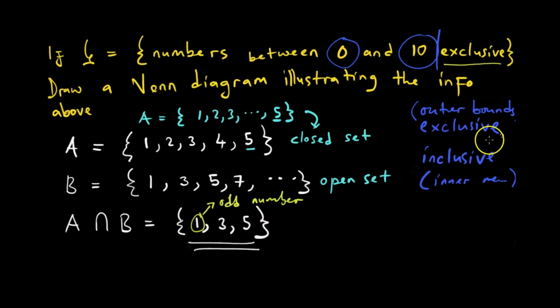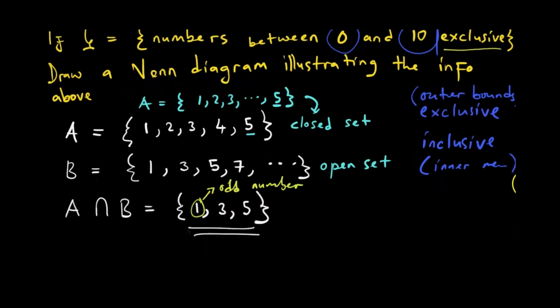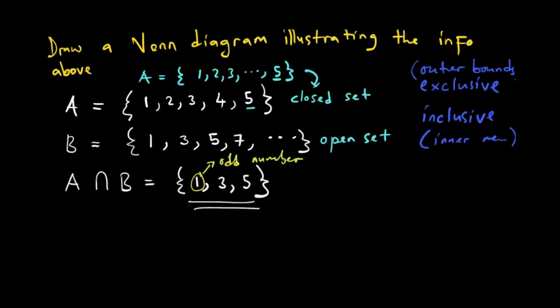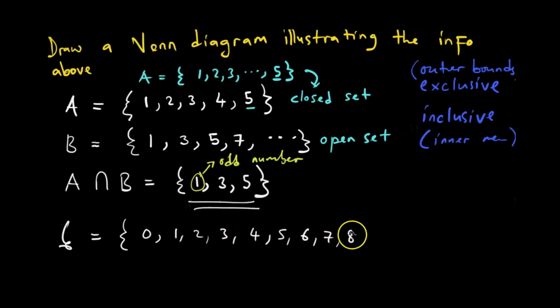That is what that means. So when we want to write this, we come here and define the universal set, numbers between 0 and 10. So we start at 0, 1, 2, 3, 4, 5, 6, 7, 8, 9, 10.